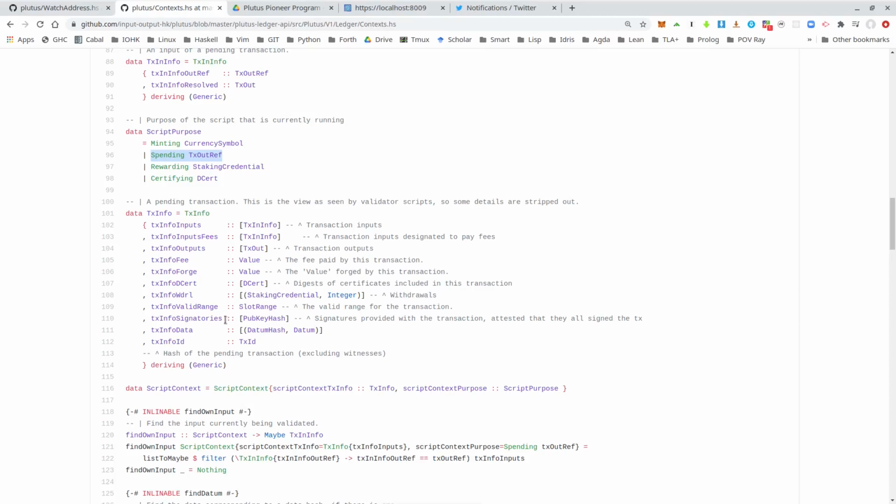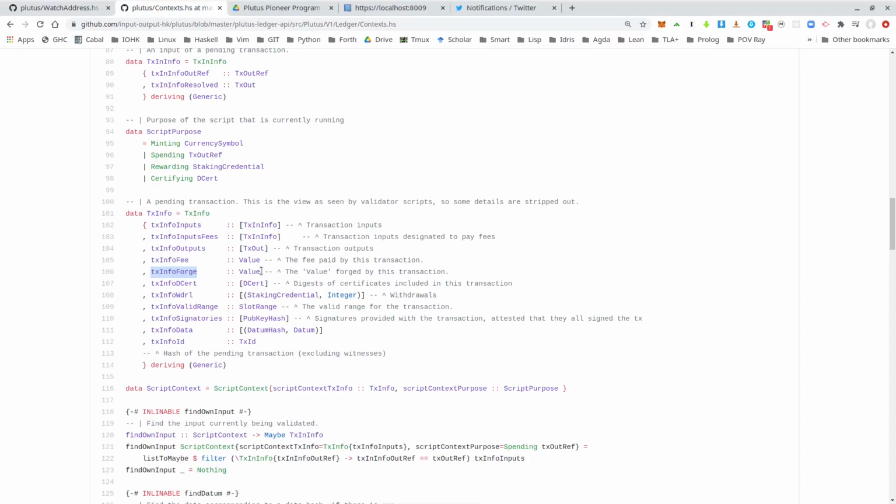Now for monetary policies, for minting policies, this is triggered if the txInfoForge field of the transaction contains a non-zero value. In all the examples we've seen so far, this was always zero, which means in the transactions we've seen so far, we never created or destroyed tokens.